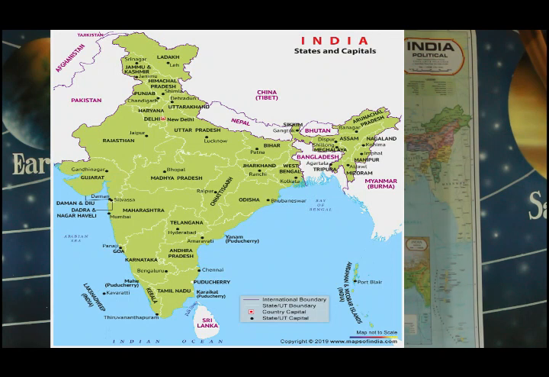Now we are going to discuss the political division of India. As we know, India is a large country. For better running of the country, India was divided into smaller areas called states and union territories.